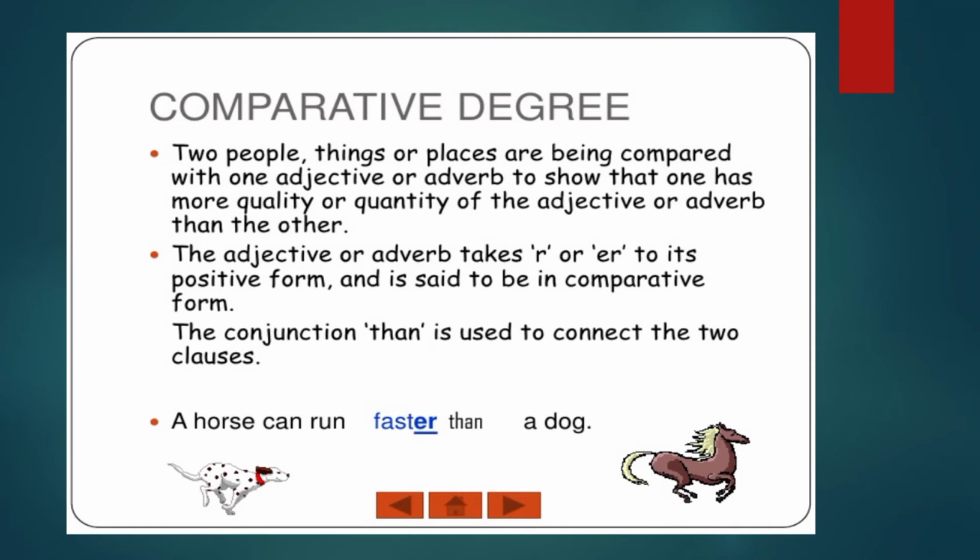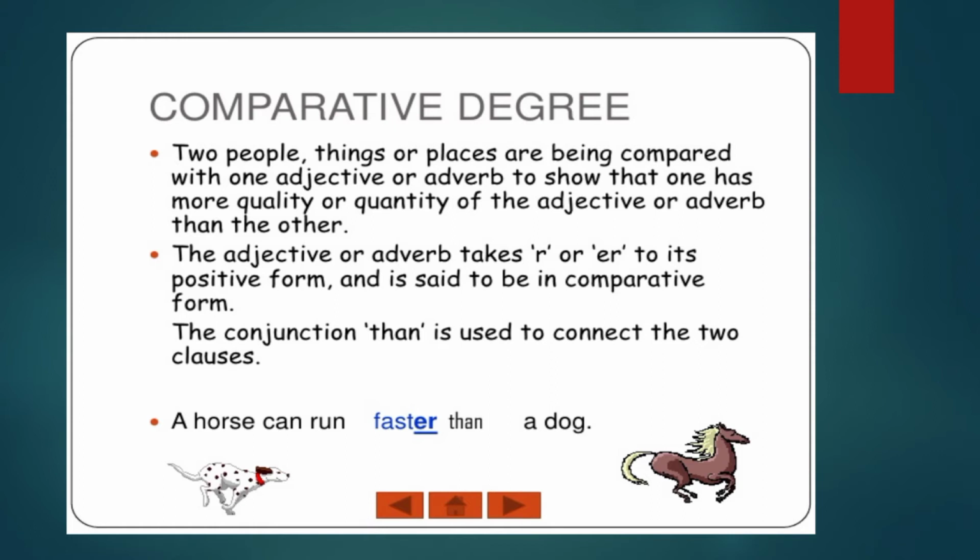Comparative means we are comparing two people or two things or two places. Okay, we add 'r' or 'er' to the positive adjective. And we also use the conjunction 'than' to connect the two clauses. Okay, look at this example. A horse can run faster than a dog. Here we are comparing horse and dog. So there are two animals we are comparing.